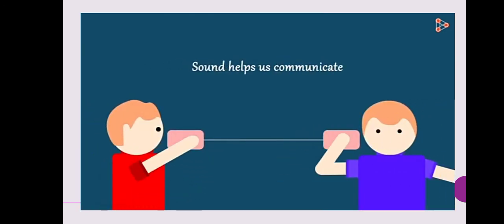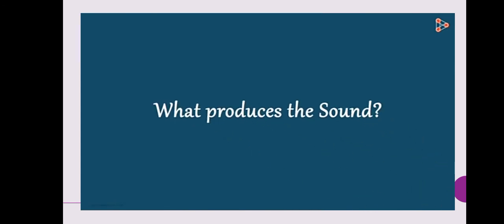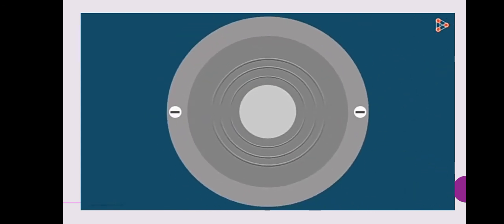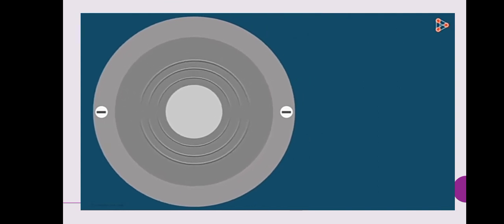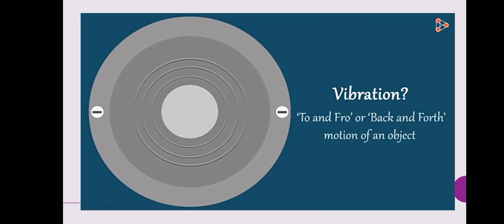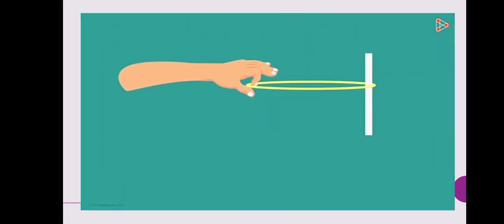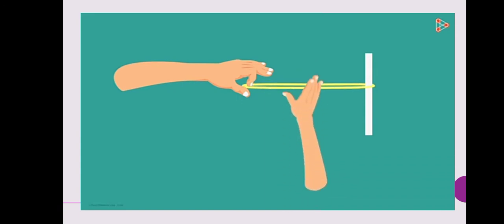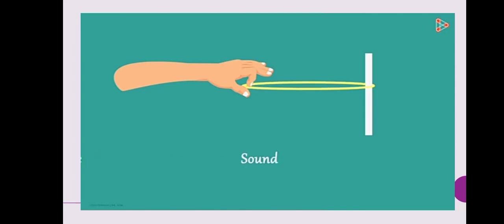Sound plays a very important role in our life, and most importantly, it helps us to communicate with each other. Have you ever thought about what actually produces the sound? To answer this question, first we need to understand vibration. What is vibration? It is to and fro or back and forth motion of an object. For example, if we stretch this rubber band with one hand and pluck it in the middle, it starts to move back and forth. In short, it starts to vibrate. It is this vibration that produces the sound.